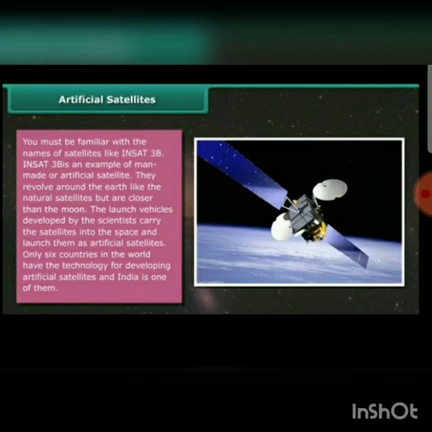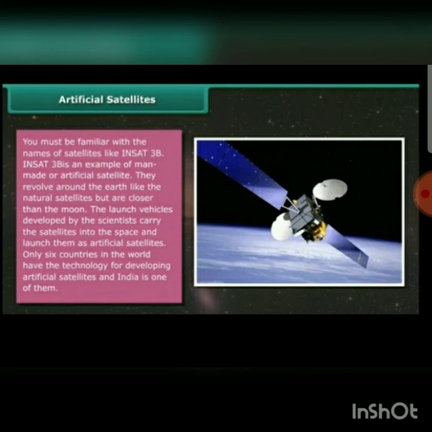So then the last, that is artificial satellites. Okay. Artificial satellites are man-made. They are launched from the earth. They revolve around the earth much closer than Earth's natural satellite, the moon. As you all know, be familiar with the names of the satellites. INSAT-3B is an example of a man-made or artificial satellite. They revolve around the earth like the natural satellite but are closer than the moon.